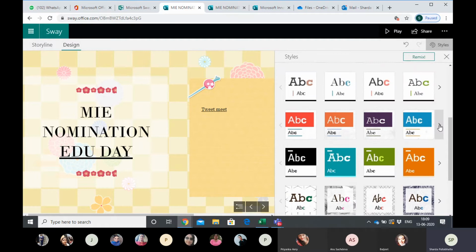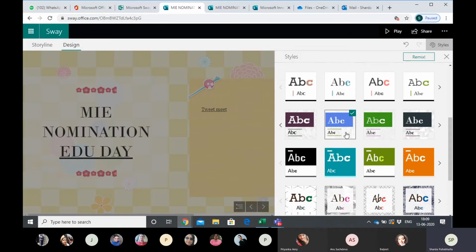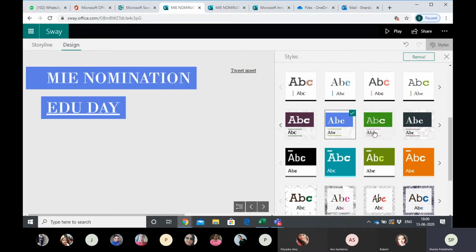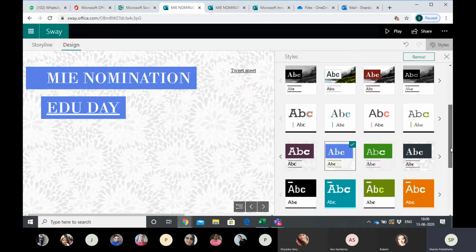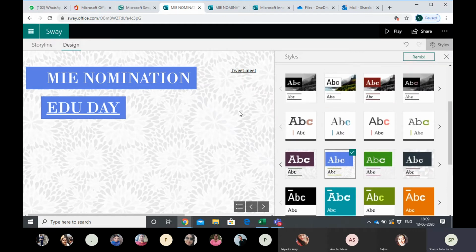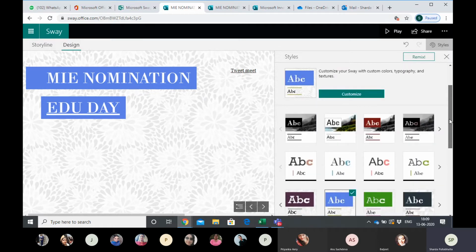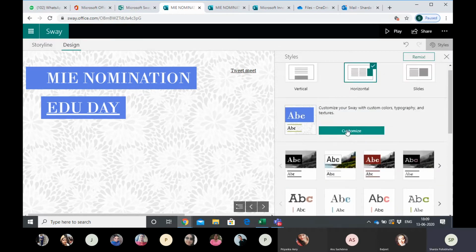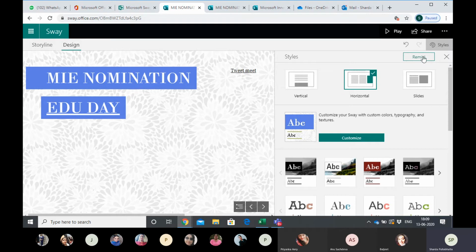And these drop down scroll arrows towards the right can give you more and more options. When the options end, it shows that it does not have any other option. So it's up to us what texture to take, how much we can beautify our Sway. It goes on and on. See, the flowers are there. And if you are using it for study purposes, you can take such things. If it is Maths, you can take a Maths background, if it is Science, you can take a Science background. It is also asking to customize. If you want to customize, select a few more, change the colors differently, change the textures differently, and it will give you those options as well.